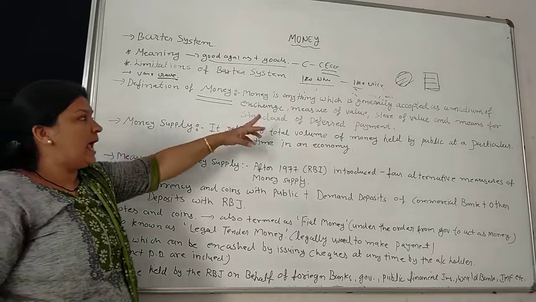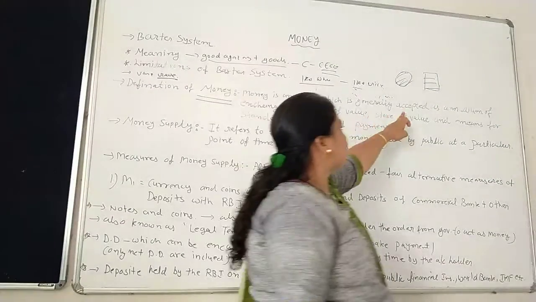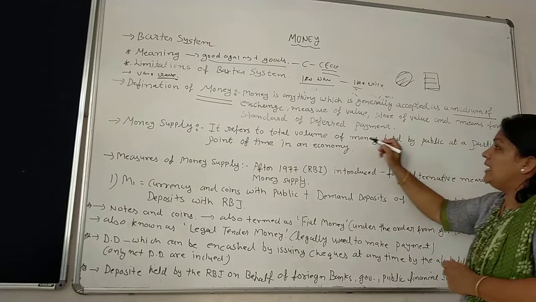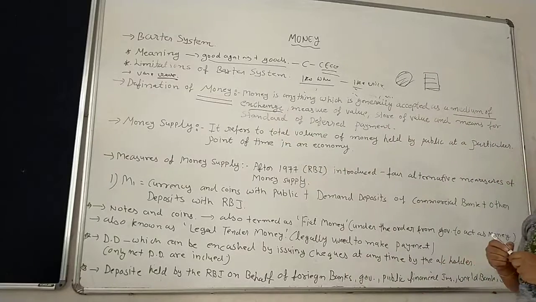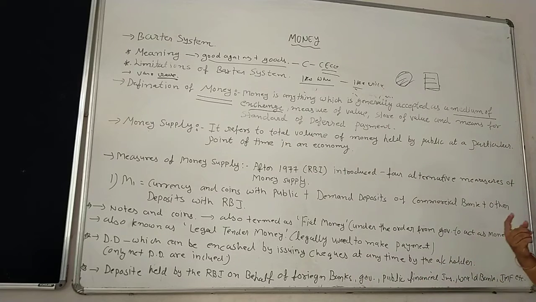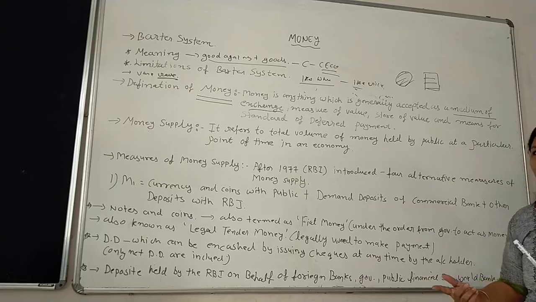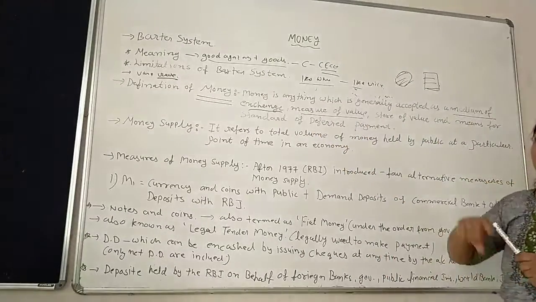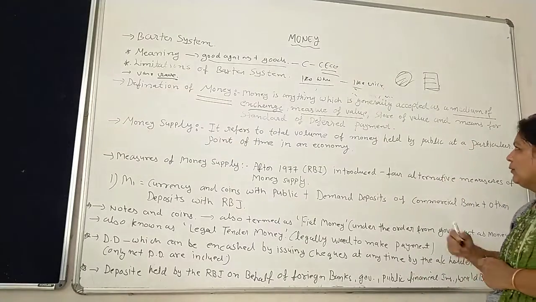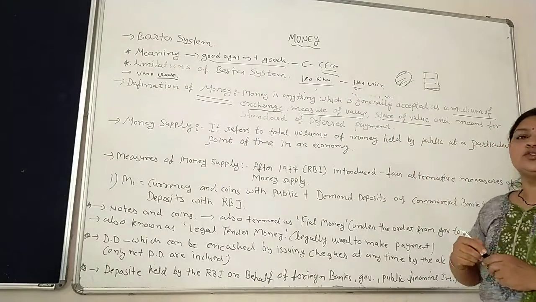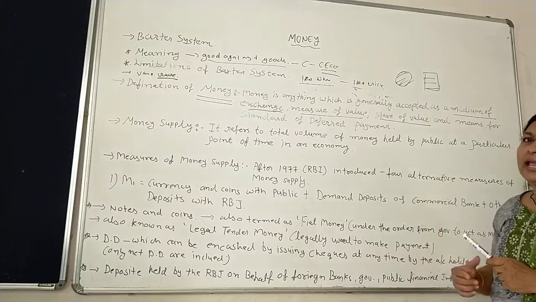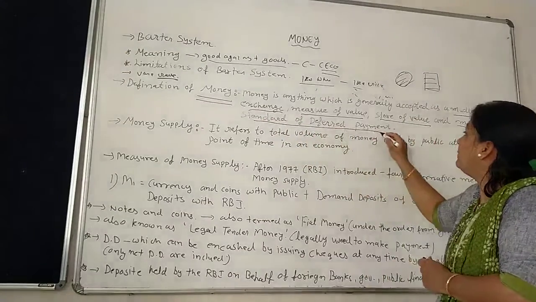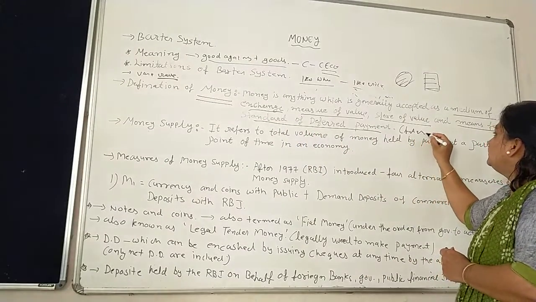Money is anything which is generally accepted as a medium of exchange. Clear? So if I want wheat, I just pay 20 rupees per kg. And it is a measure of value, which means 1 kg has a value of 20 rupees. Store of value: we can store 20 rupees, 40 rupees also. And a standard of deferred payment, meaning future payment.